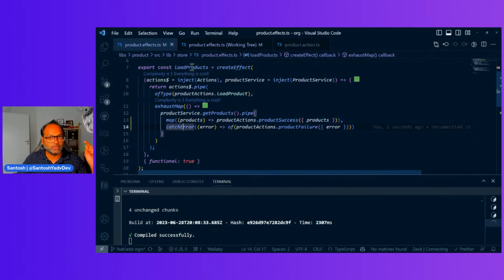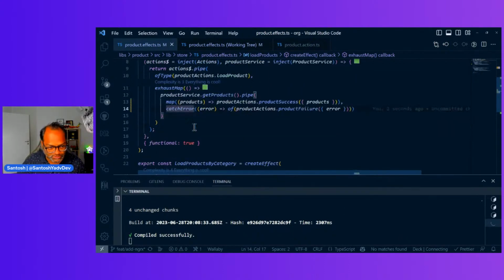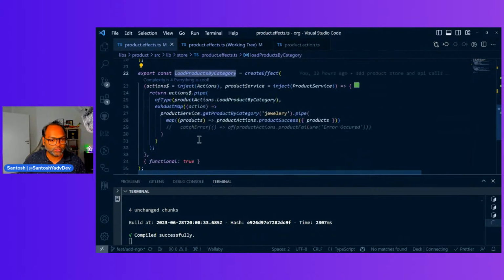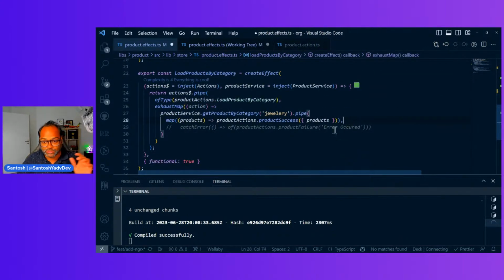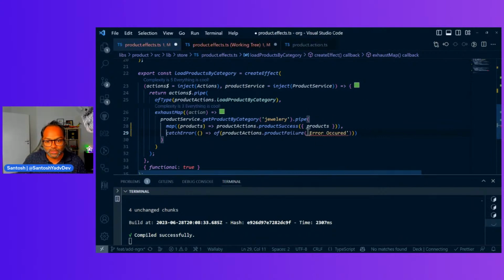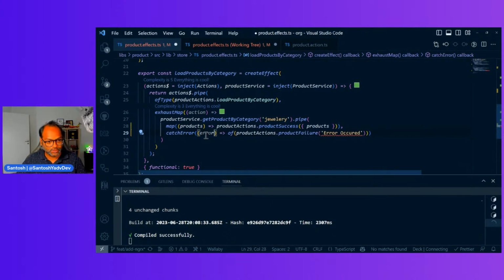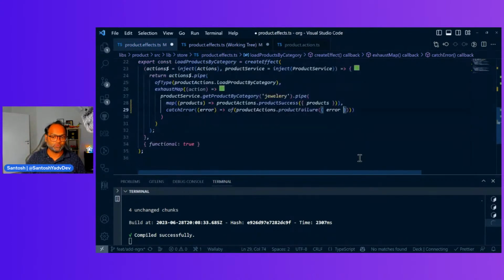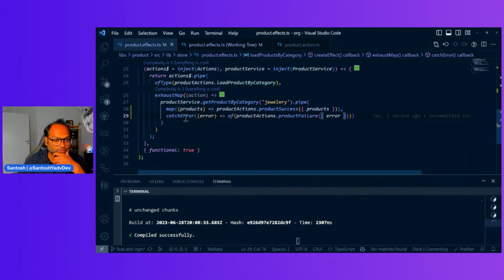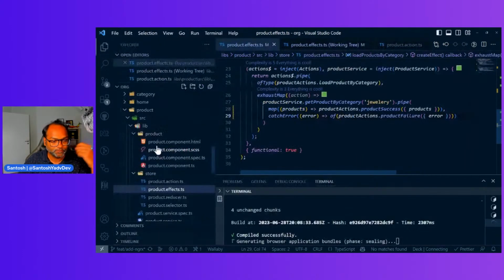So now our functional effect can handle the success scenario and failure scenario as well. Same, let's do with load product category. I'll just make sure that I put comma this time, otherwise we'll waste a few seconds again. And here we'll again say, okay, in catch error we get the error and pass the error here. So we have both the actions working now with both success and failure scenario.